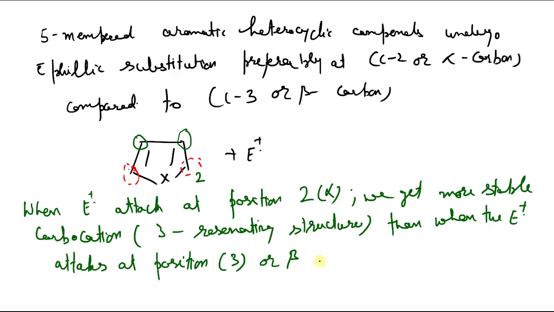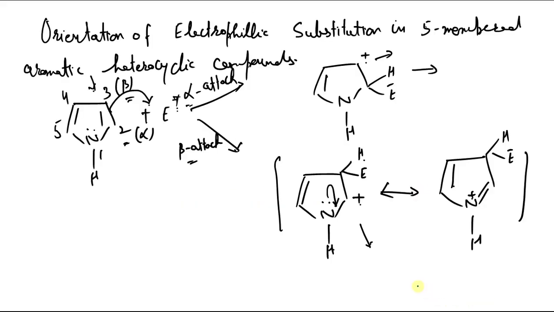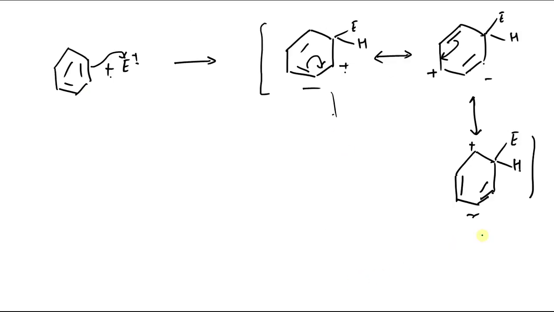The reason being, the carbocation obtained in that case has a lesser number of resonating structures. It has only two resonating structures. When it attacks the beta position, these are two resonating structures.